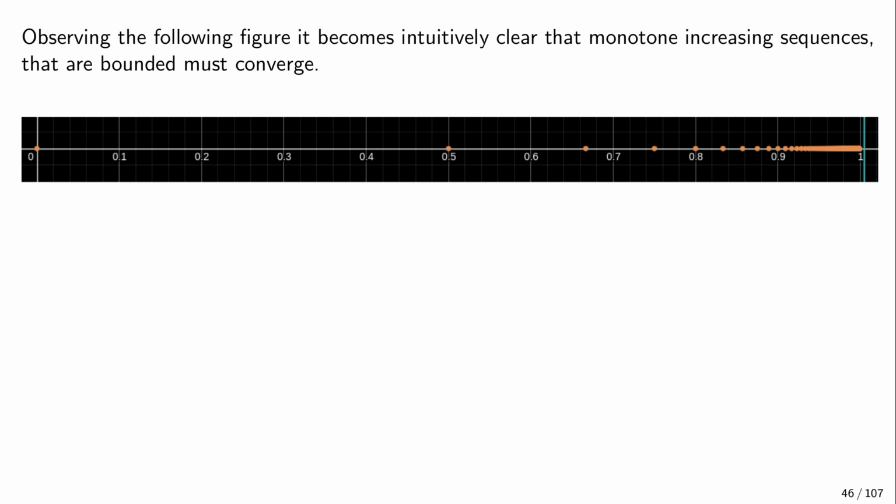If we look at a monotone sequence which is bounded from above, we see that this sequence is kind of forced to converge. We'll need to prove this, but observing the following figure, something becomes intuitively clear. Suppose the sequence has to increase, but it cannot increase beyond some value. So it's increasing and it has to stop somewhere. It's kind of forced to converge. That's a good intuition, except that we need to be careful. Proving this is not so obvious. We'll see why.